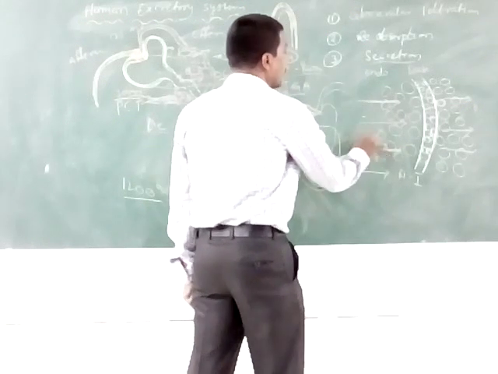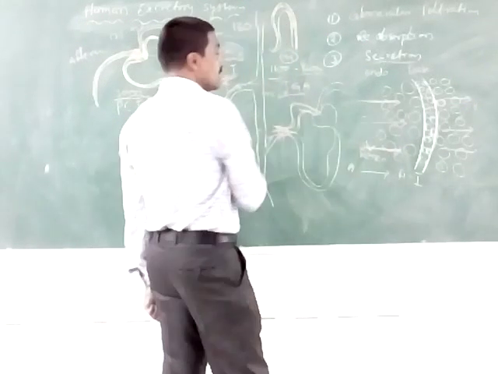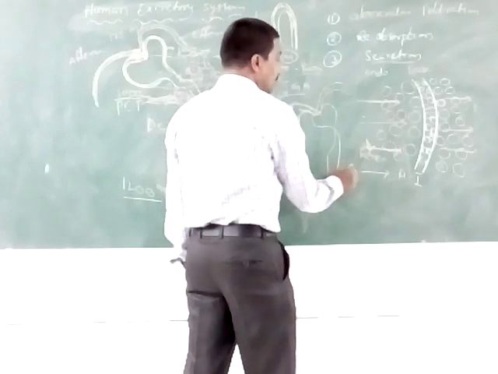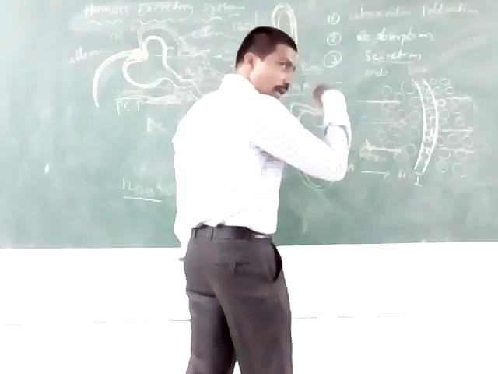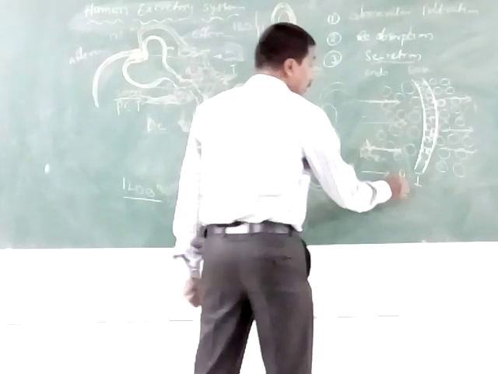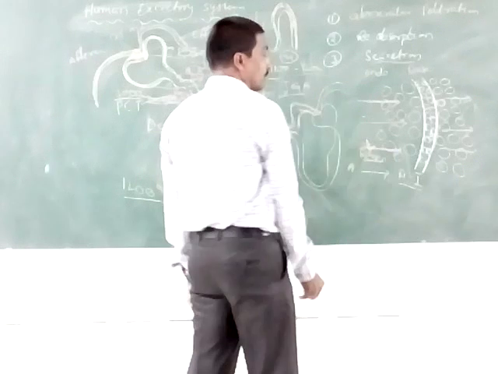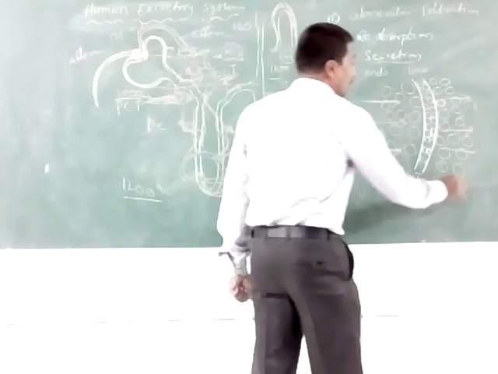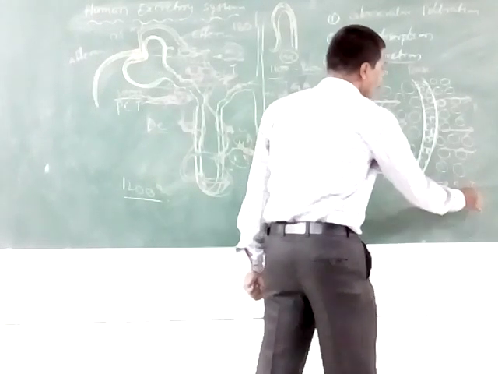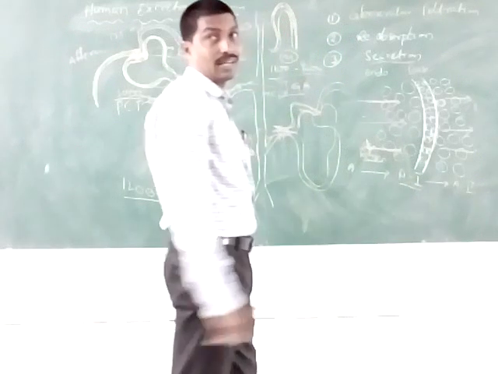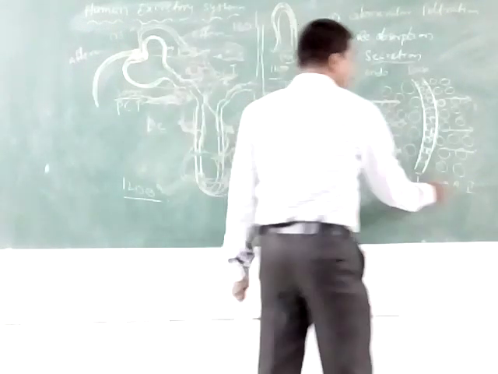Renin is formed by the JG cells. Angiotensin 1 is converted to angiotensin 2 in the presence of the angiotensin converting enzyme.